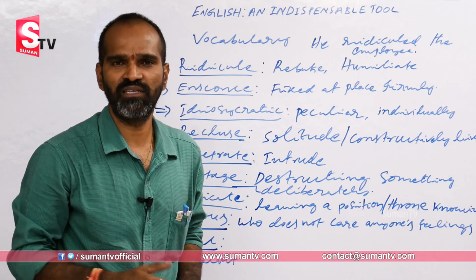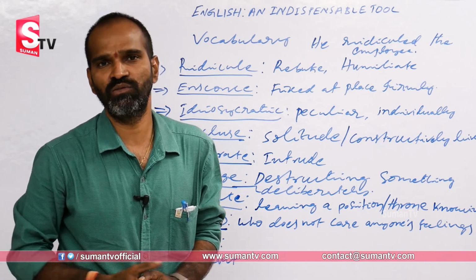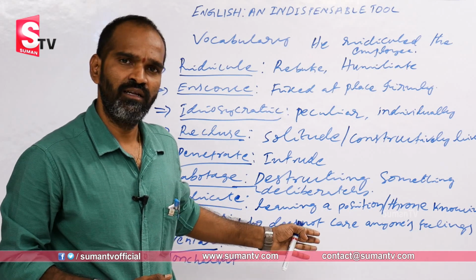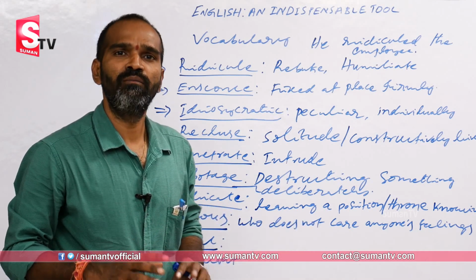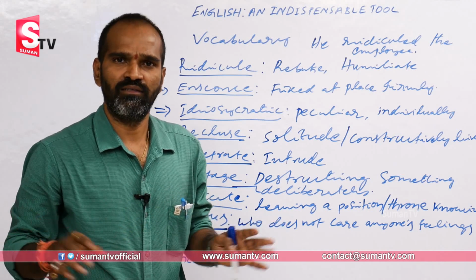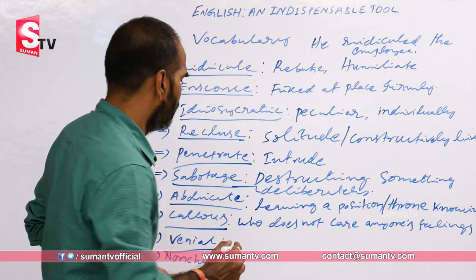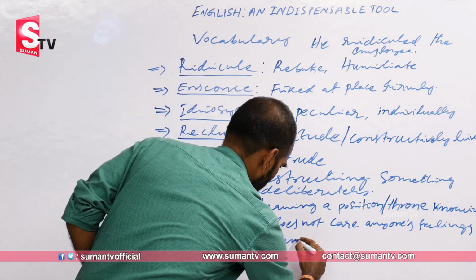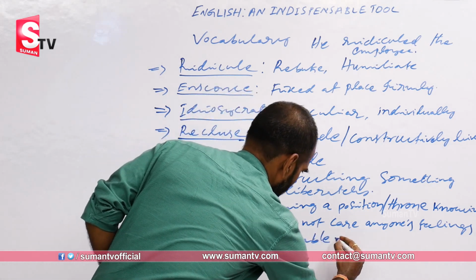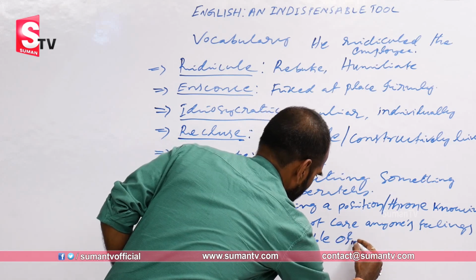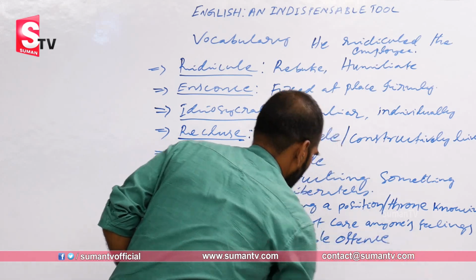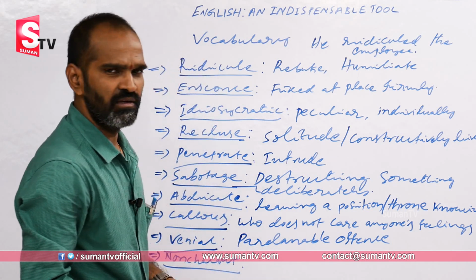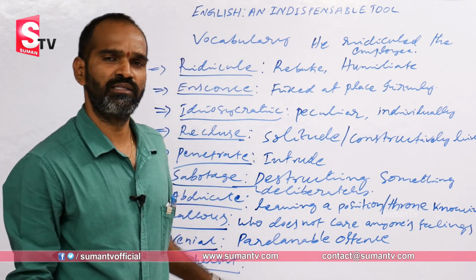So it's a silly mistake అనుకోండి, ఆ silly mistake can be excused. So venial here means a very silly mistake that can be pardoned. So, a pardonable offense, right?